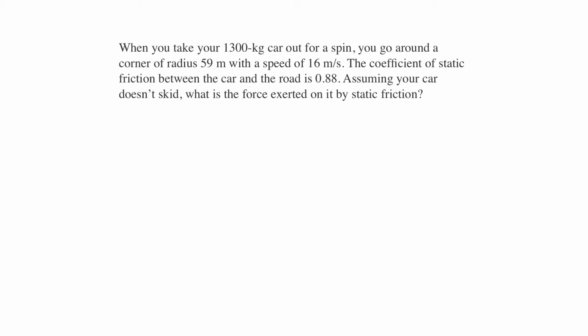All right, so we have only learned one formula, and it's the same formula. F equals ma, and we're going to see that acceleration is equal to v squared over r.